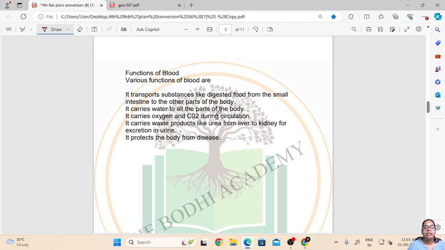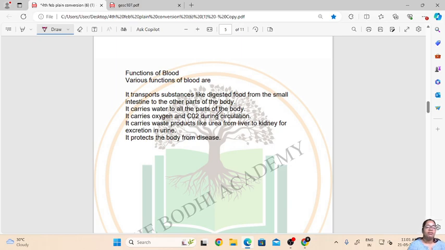Then it carries waste products like urea from the liver to the kidney for excretion in urine. Okay, so blood also helps in carrying the waste from the liver to the kidney, and then that urea is excreted out from our body in the form of urine. It also protects the body from diseases, as it consists of white blood cells and red blood cells. Those help in protection from foreign diseases. So these are the main functions of blood.